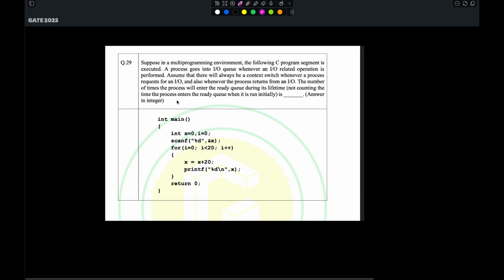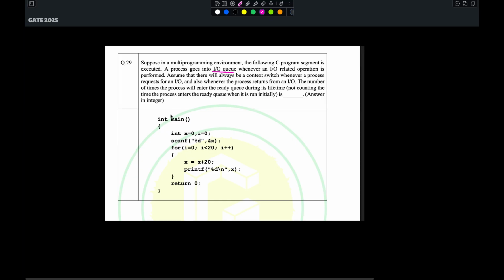So let's get started. Suppose in a multiprogramming environment, the following C program segment is executed. A process goes into an IO queue whenever an IO related operation is performed. Assume that there will always be a context switch whenever a process requests for an IO and also whenever the process returns from an IO. The number of times the process will enter the ready queue during its lifetime is, and we are not counting the time the process enters the ready queue when it is run initially.